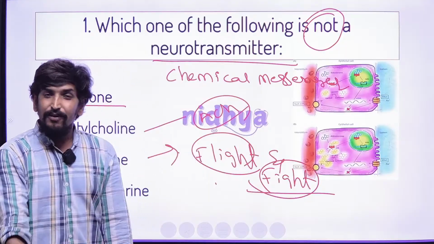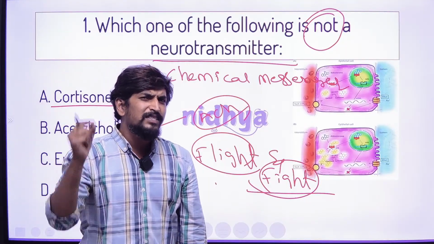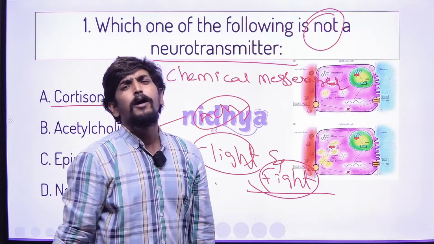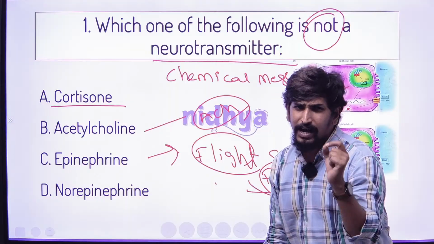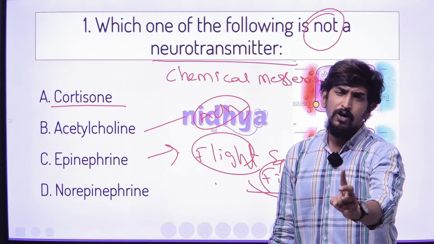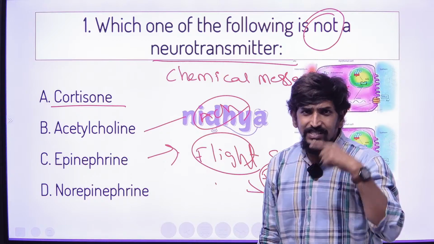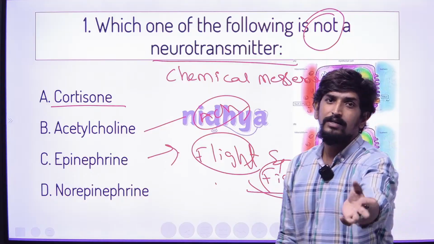If you are facing any stress, this messenger in your body acts like fight or flight. There are only two options to escape from stress: one, fight against the stress; another, flight from the stress.